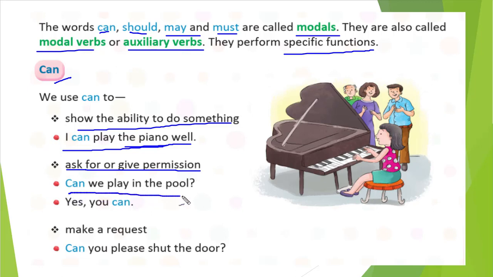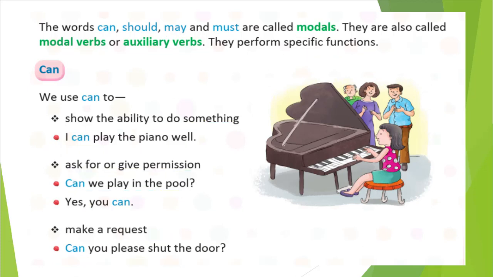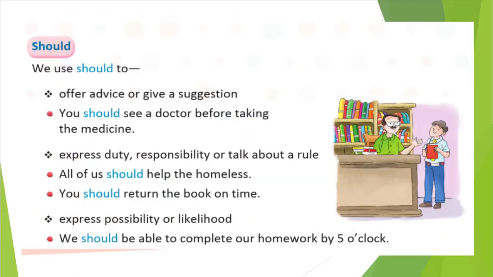Can we play in the pool? Yes, you can. So with a question also we will write can. To make a request, if you are requesting someone, that time also we will use can. Can you please shut the door? So whenever we are showing ability, giving permission or making a request, we will use can. Understood?